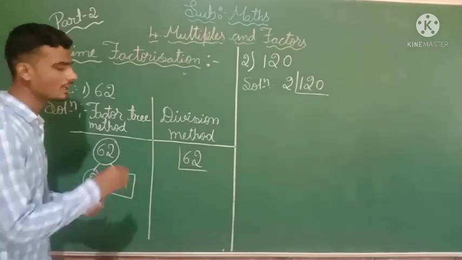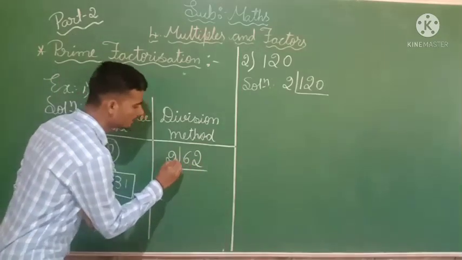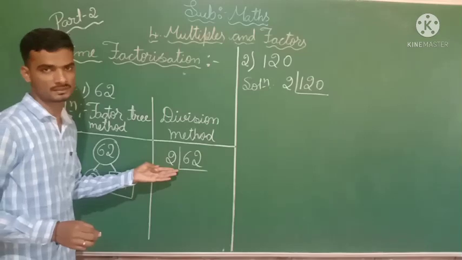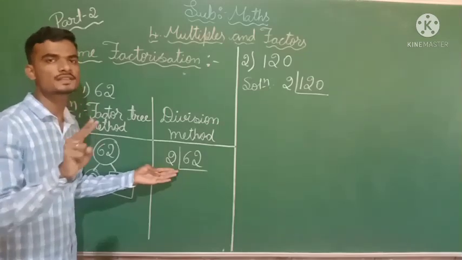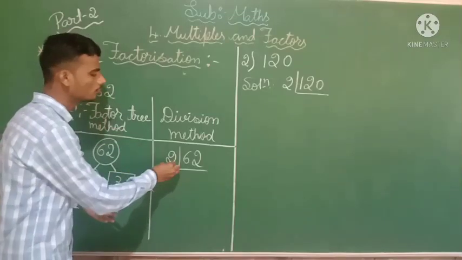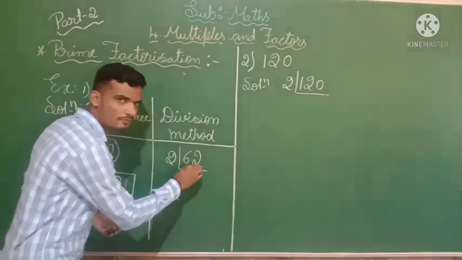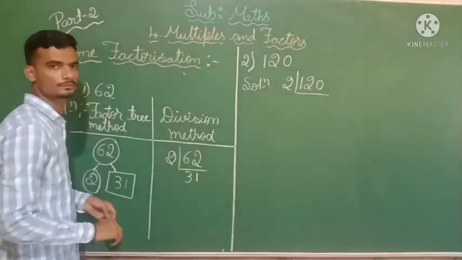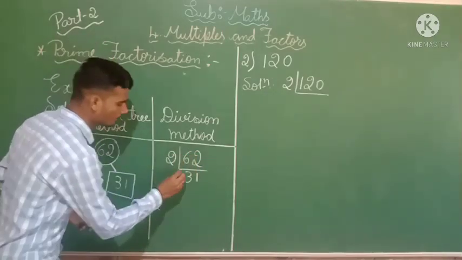Next, in the division method, how to solve? First you want to write 62. Then by using 2. 2 is a prime number, since 2 has only 2 factors. So 2, how much makes 6? 2 3s are 6. Now here a 2 remains, 2 1s are 2. So 2 31s are 62.